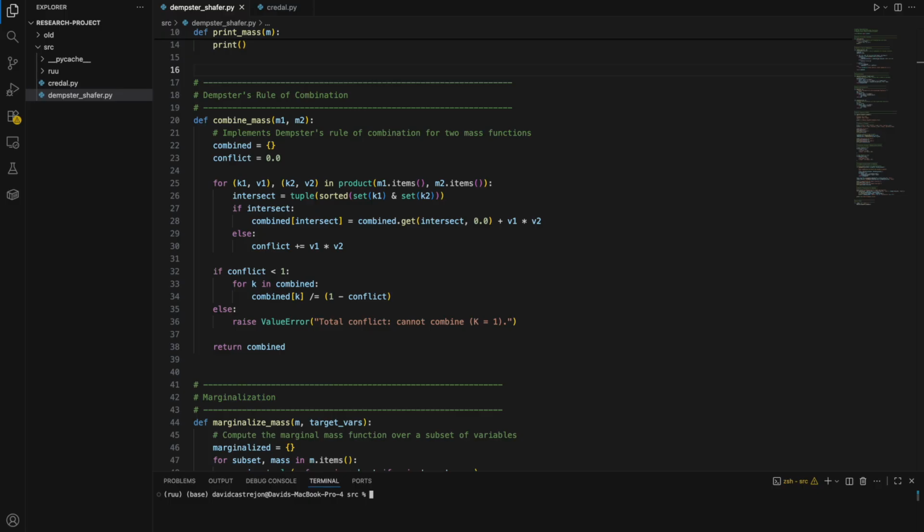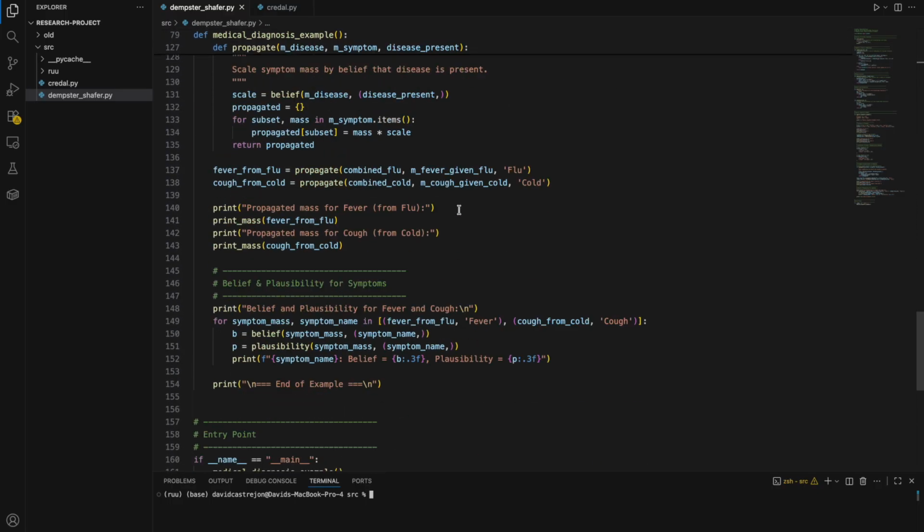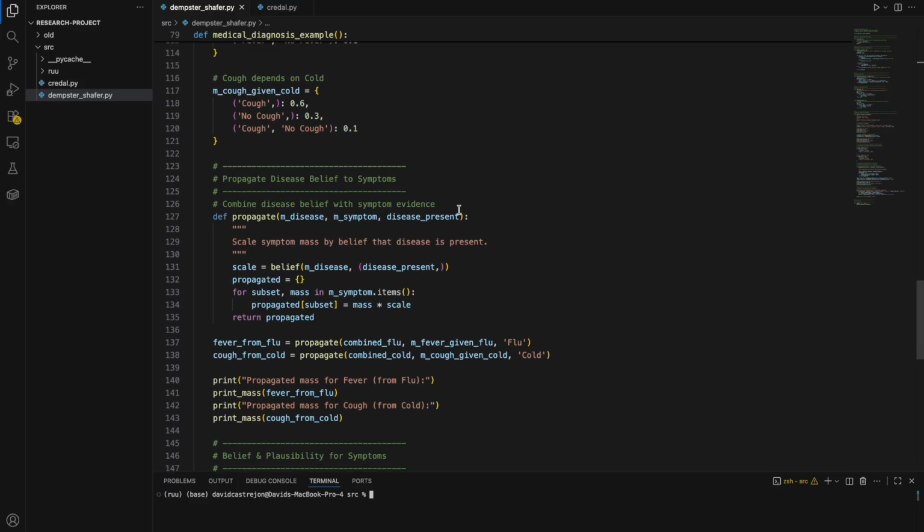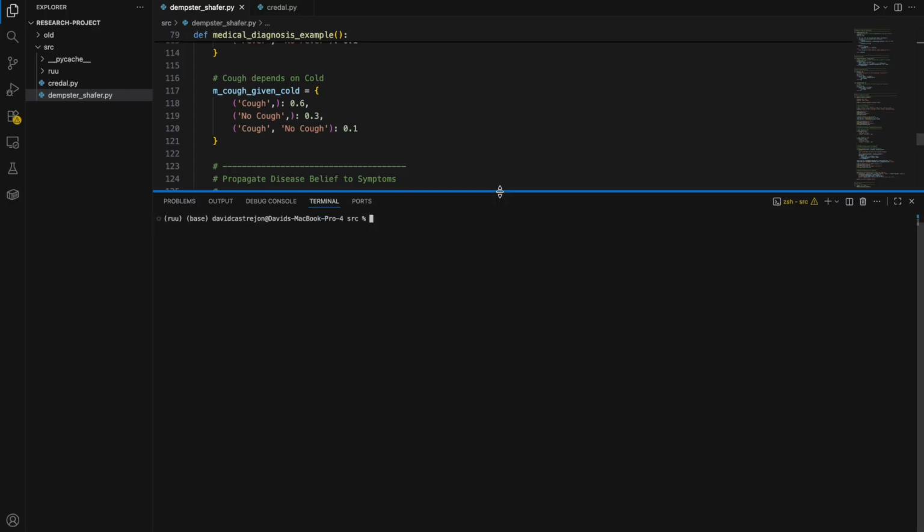This code also has belief and plausibility functions, which provide some bounds on the probability and allow us to compute some ignorance. Finally, the propagation function, which is shown here, allows us to scale the symptom masses according to the belief that the parent disease is present. So this is hierarchical. It is a parent-to-child adjustment, and the results of the code show that the belief in the fever and cough is low, which I can go ahead and demonstrate here.